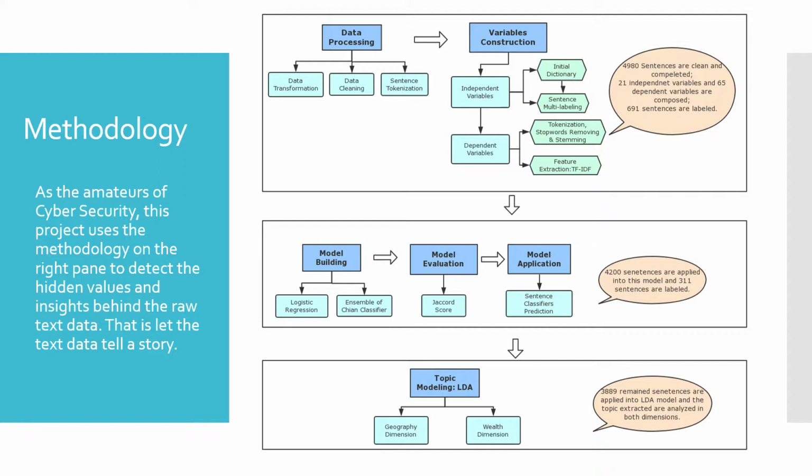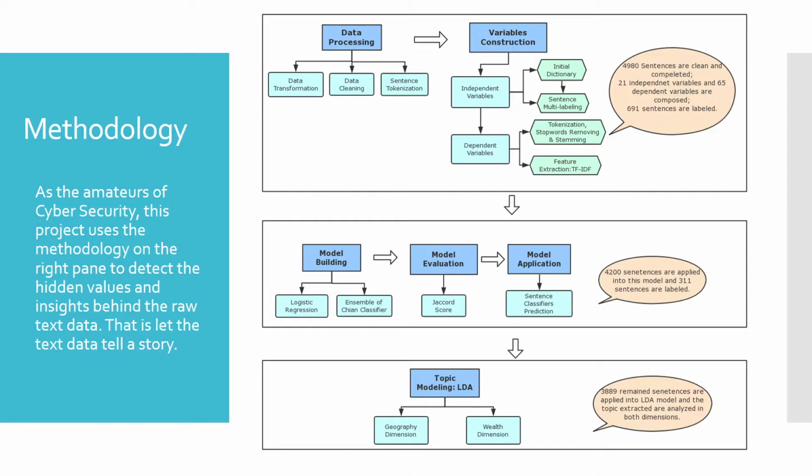These sentences are labeled by our initial dictionary, which is derived from the cyber wellness profile, term frequency, and the names of the categories. We got nearly 700 sentences labeled. These sentences are further tokenized, stemmed, and their stop words were removed. We applied the TF-IDF model to do the feature extraction part.